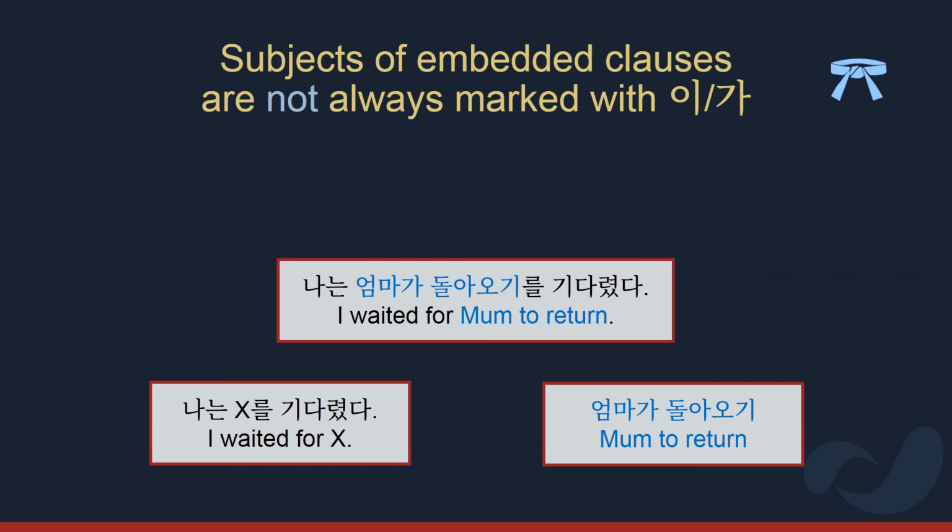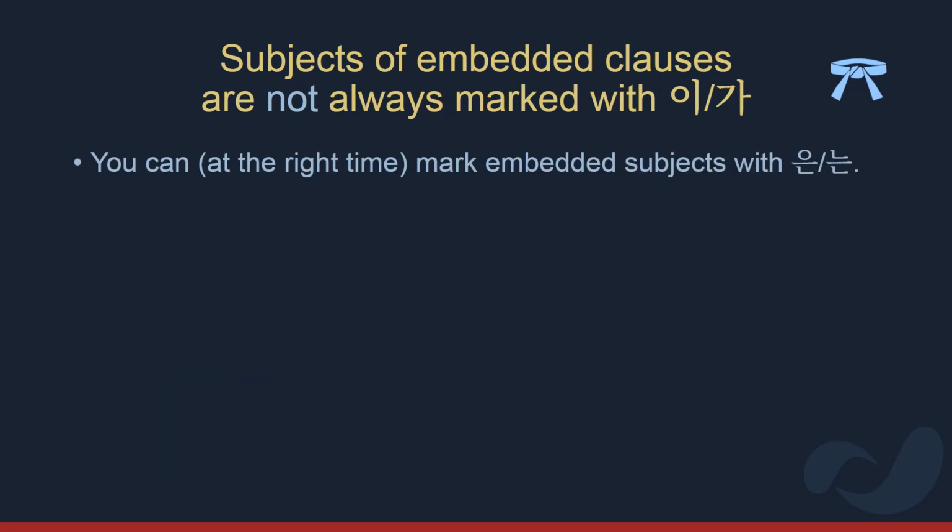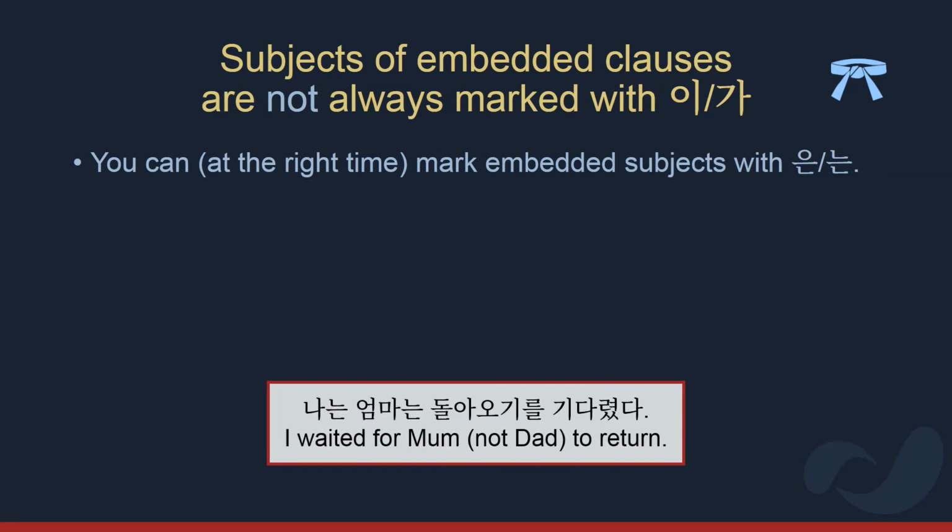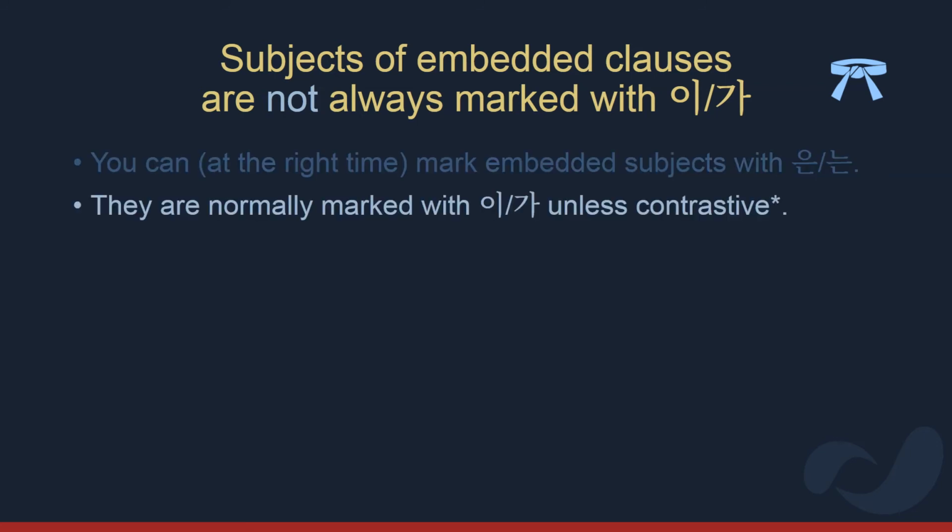Some people have said that subjects of embedded clauses are always marked with 이가, and as we see, mum is indeed an embedded subject marked with 가. However, that isn't always the case. You can, at the right time, mark embedded subjects with 는. If the embedded subject is contrasted with something, then you always use particle 는. The rule should be that subjects of embedded clauses are normally marked with 이가 unless contrastive. There's an asterisk attached because there's an exception to this rule. When the embedded clause is a quotation, either direct or indirect, then things are different.